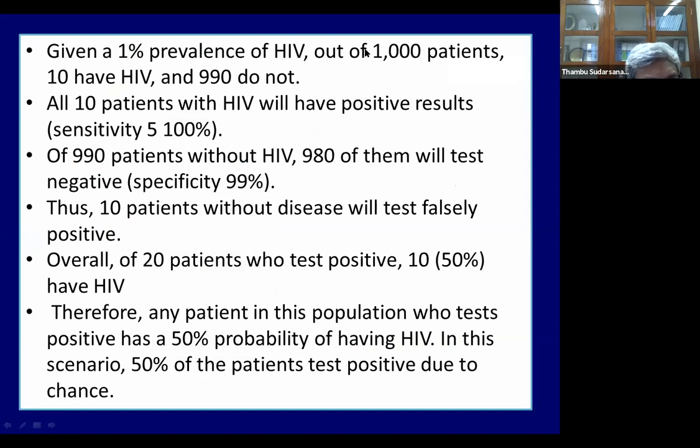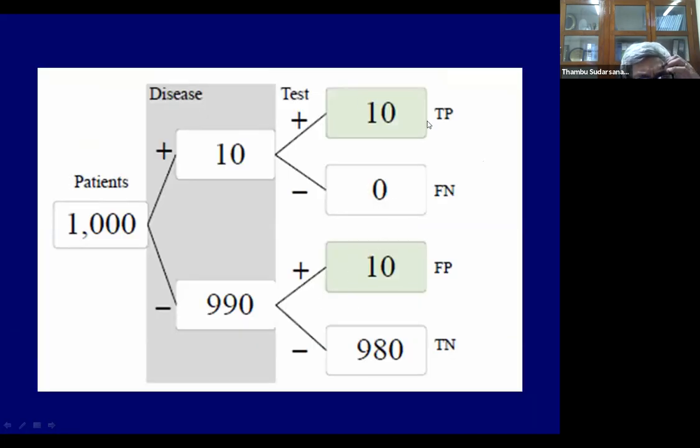Given 1% prevalence, 10 have HIV, 990 do not. All 10 patients will have a positive result, sensitivity of 100%. Of the 990 who do not have HIV, 980 will test negative. 10 patients will have a false positive. So if you look at the previous slide, overall, true positive is 10, false positive is 10. You don't know that. You just know the test is positive. So the test will be positive in 20 people out of 1,000.